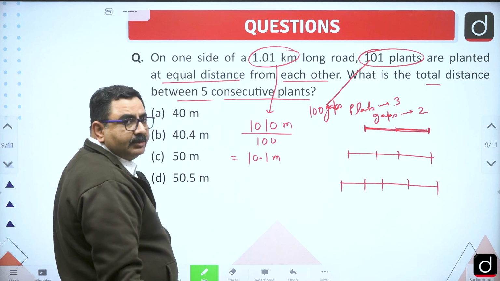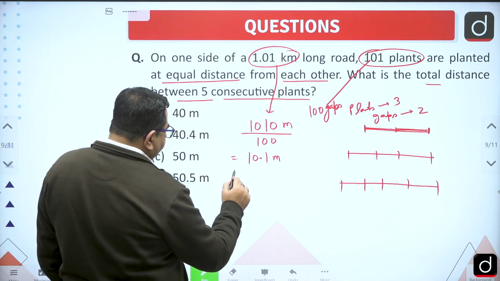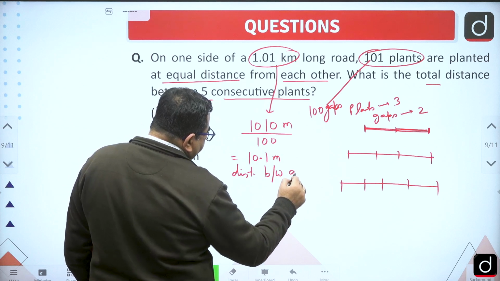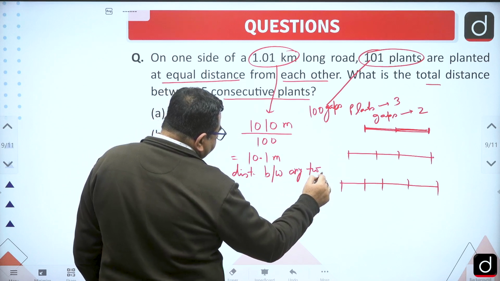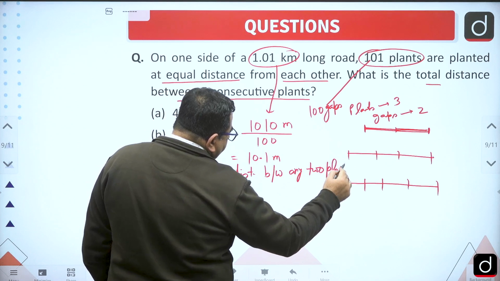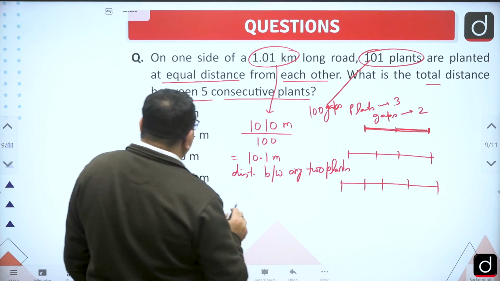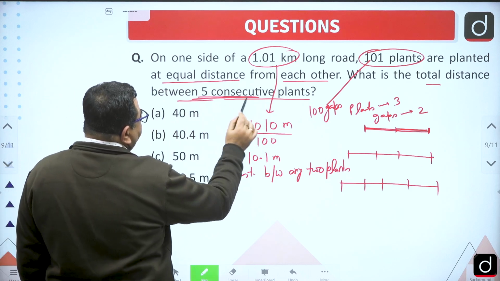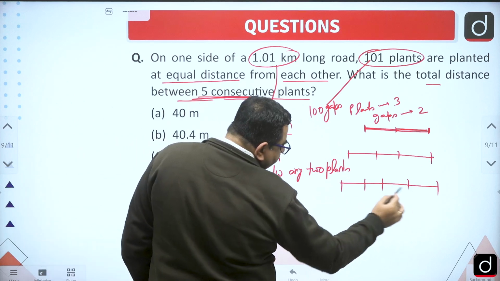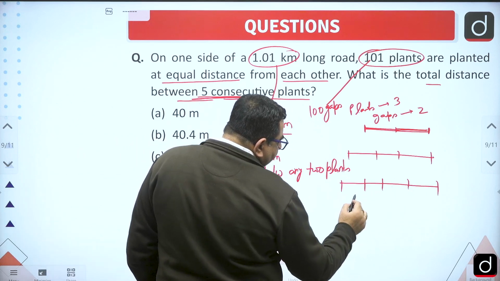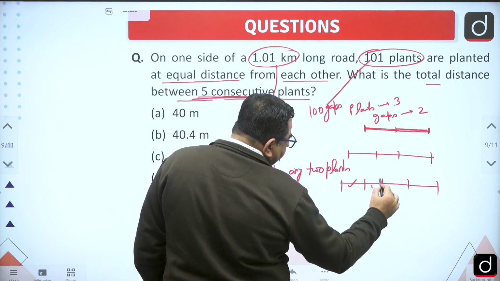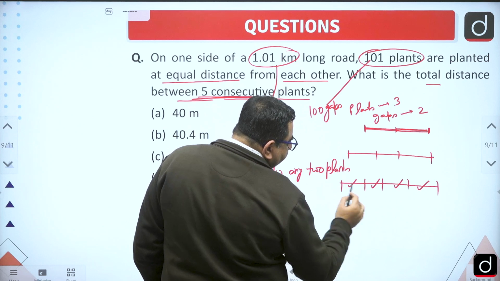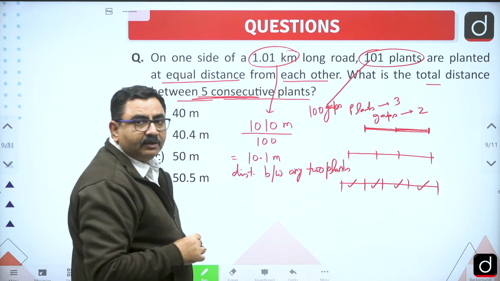So 10.1 meter is the distance between any two plants, right? Now what he has asked is, what is the total distance between 5 consecutive plants? So we can consider this case, these are 5 consecutive plants. How many gaps are there? 1, 2, 3, 4. So if I add these 4 gaps, that will be the total distance between 5 consecutive